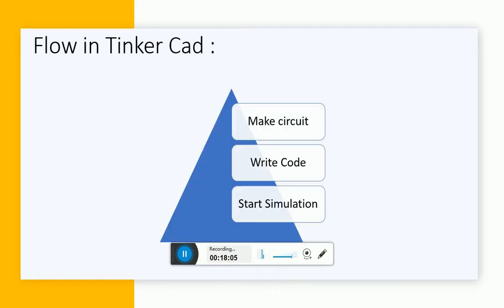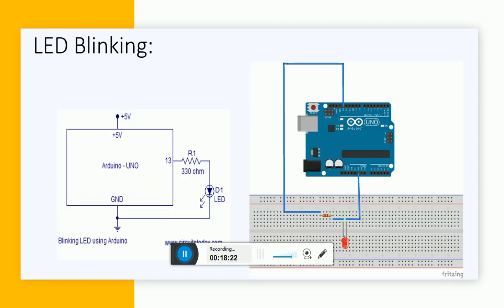Now how to do it? What is the flow in Tinkercad? First of all, we are going to make a circuit, then we are going to write a code, and then we are starting the simulation. So these are the three steps we are going to follow, and we are going to implement our washing machine application. Now this is the first example we will see.